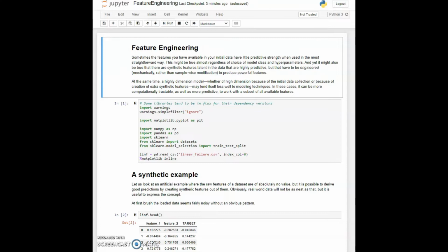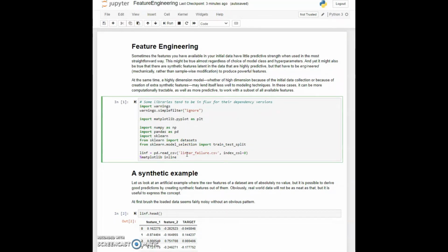Let's first look at a simple artificial synthetic example that makes this point sort of obvious, but it's a good demonstration. So, we are going to import all the required packages at the beginning in cell 1 and then we'll read in our dataset using pandas read CSV. Now, I mentioned earlier too, there are some places where particular libraries that we used aren't quite in sync with each other correctly and they tend to issue some warnings. So, we don't need to look at those right now. That just has to do with some particular version of an API that's being deprecated, and it takes a while for one library using another to catch up with that.